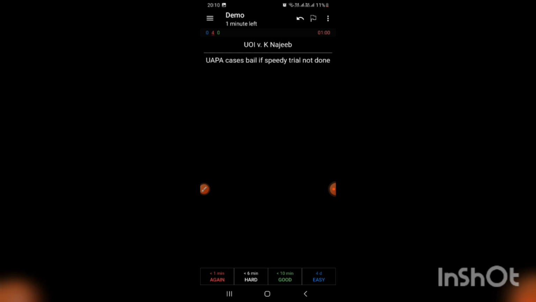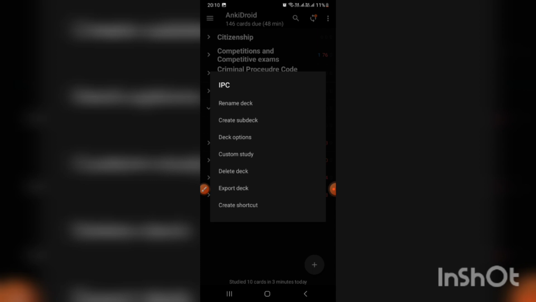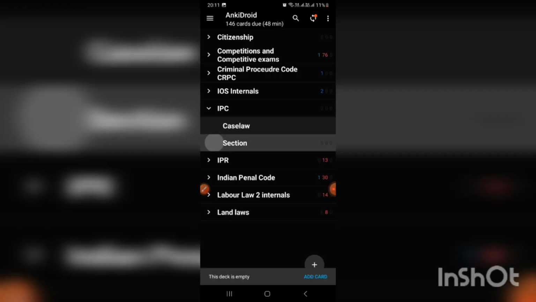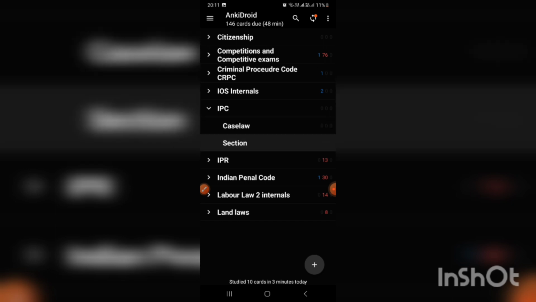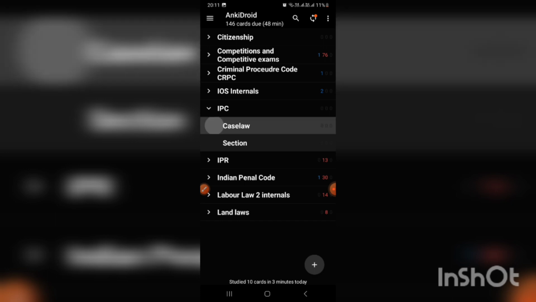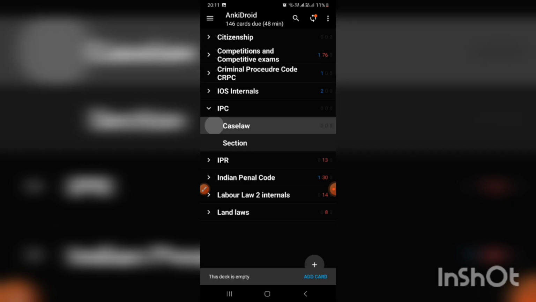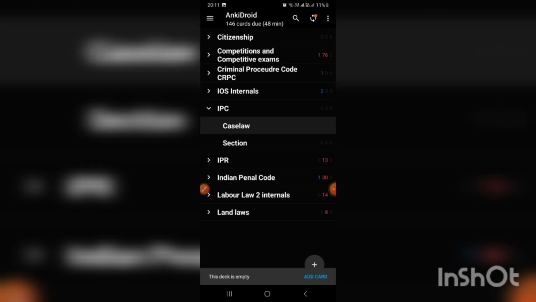Again we can create subdecks as well. Under IPC we can create a subdeck for sections, a subdeck for case law, a subdeck for amendments, etc. This is how we can create subdecks if you want to subdivide everything, if you want to classify some flashcards as sections, some flashcards as case law, etc. But there is no flashcard in these subdecks right now, because we have not created any. So now I'll go ahead and create a flashcard.